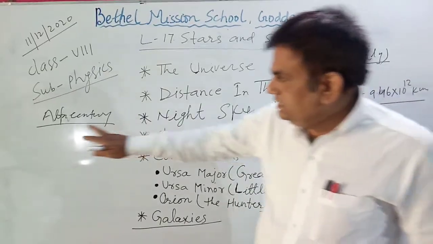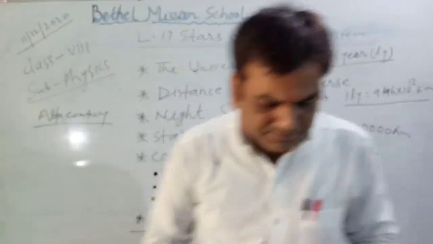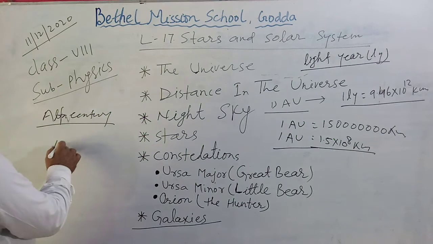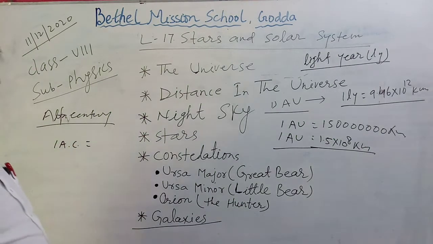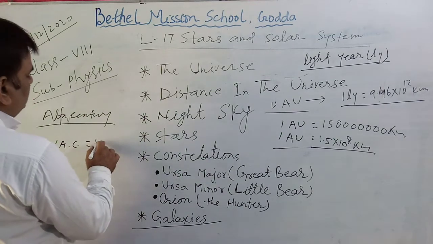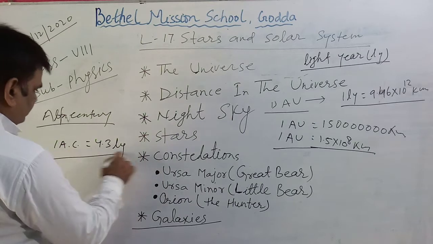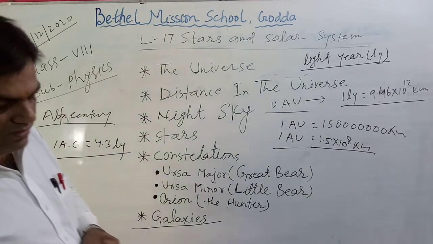The second nearest star is Alpha Centauri, and 1 Alpha Centauri equals 4.3 light years.